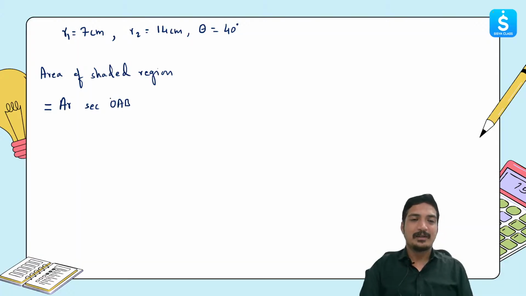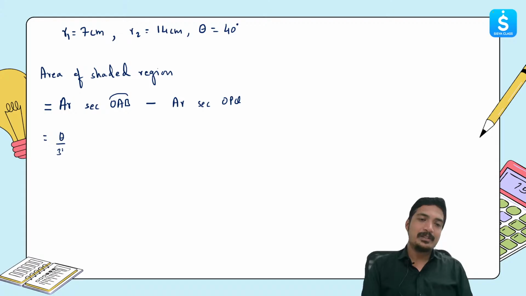Sometimes sectors can also be written like this. Now what is the radius of OAB? That is 14 centimeter, and we'll name it as R2, right? So that will be theta by 360 into pi R2 squared.